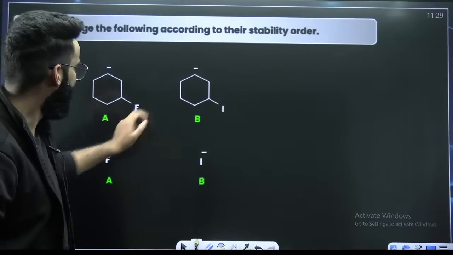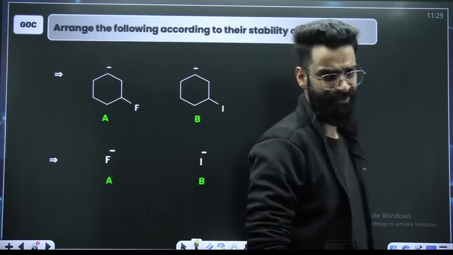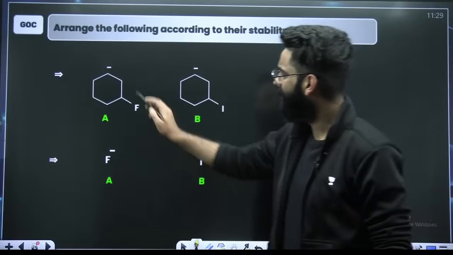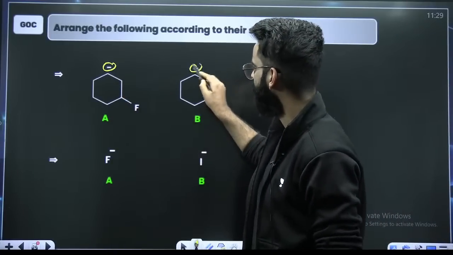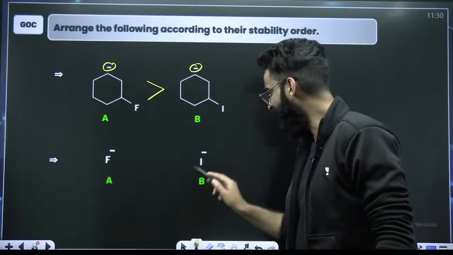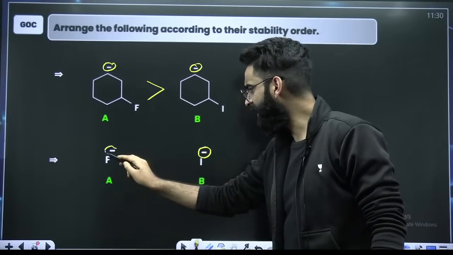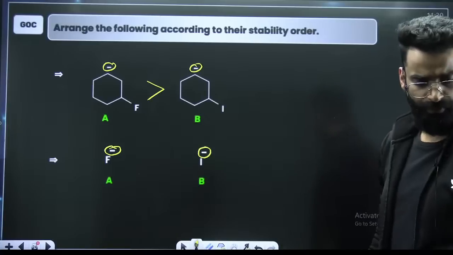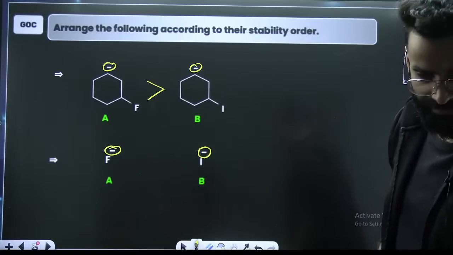Alright. Among A and B, which one do you think is more stable? It is evident now. This is your carbanion, this is carbanion. More electron withdrawing, so more stable. Among A and B, fluorine carrying negative, iodine carrying negative. What do you think? Quick.